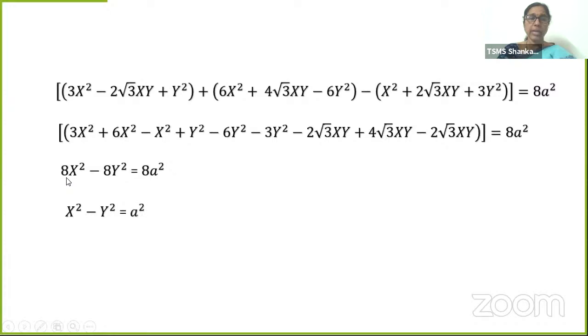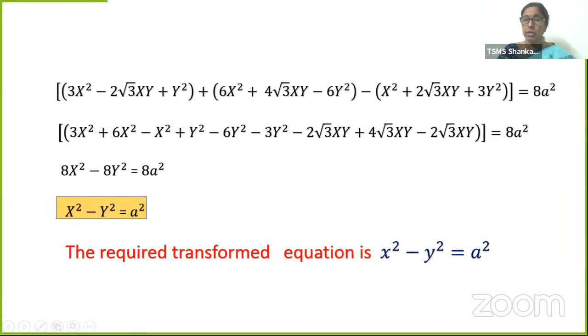Let us see now, 8 common, x square minus y square, bring it to this side, 8 by 8 you can cancel. x square minus y square is equal to a square is the required transformed equation. We were given the original equation, now we found the transformed equation. Again, same thing, when the transformed equation is given, we can similarly find the original equation. Let's check that once with an example.